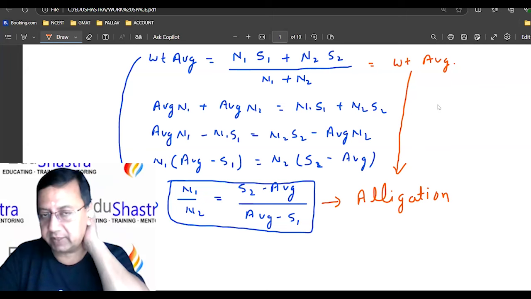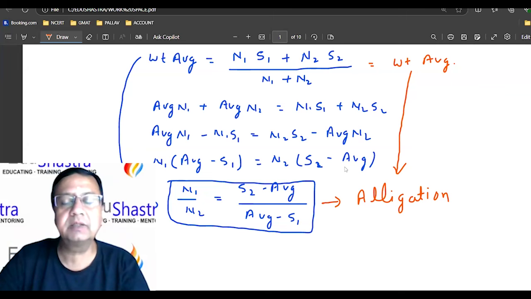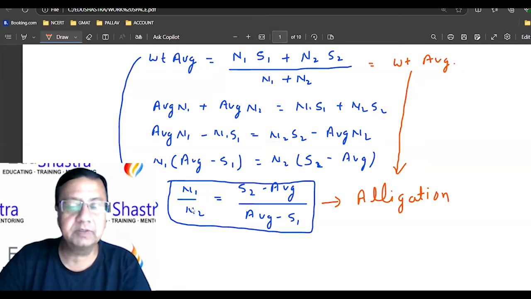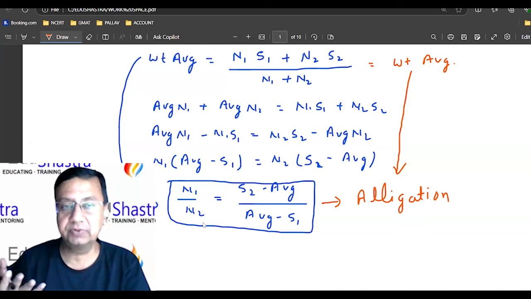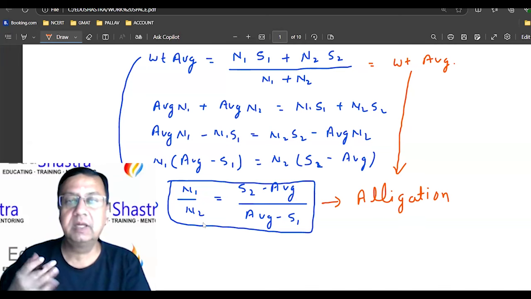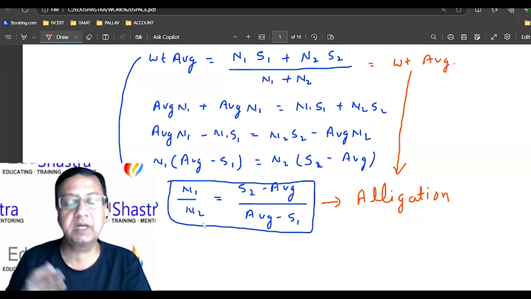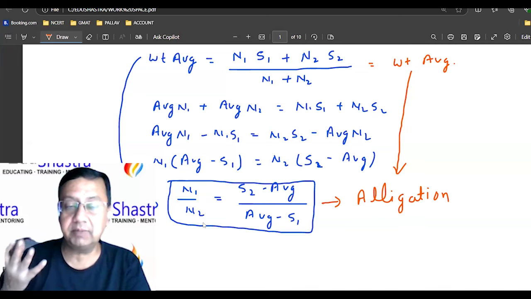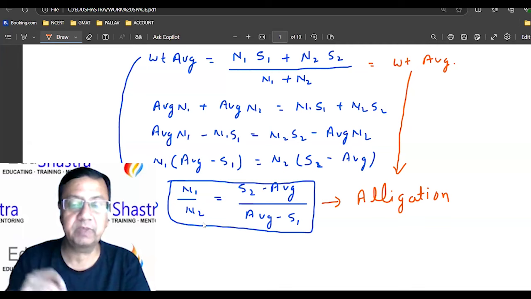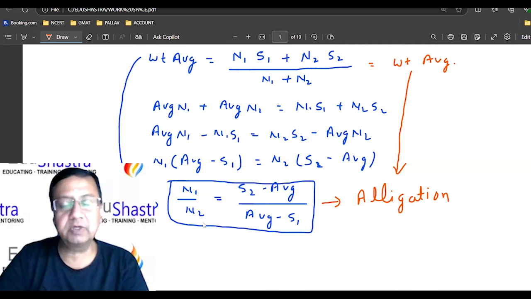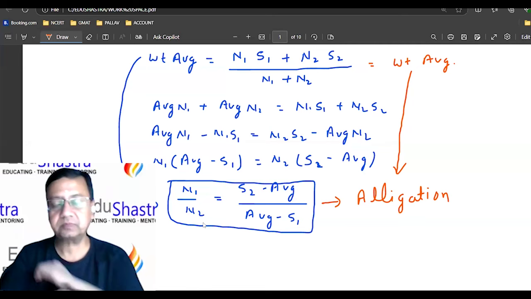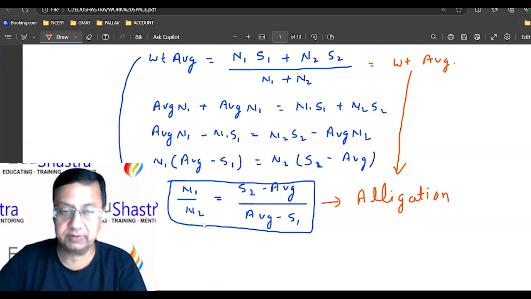Whatever variables we have, the same variables are there in this, but they are just rearranged. So in this, what we are calculating is N1, number of boys, and N2, number of girls. So this is giving me the ratio, right? Ratio of boys and girls. The earlier one was giving me the average of the total group. But now we are getting the ratios, the quantities of the ingredients, right? So in alligation, whatever we are mixing, we are calculating the ratio or the quantity, right? So this is what my alligation is.